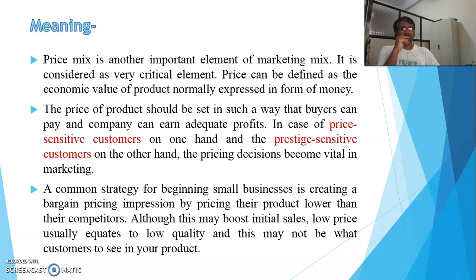They never think about the price they have to pay, so they are called prestige sensitive customers. So a decision has to be made in between, because both customers are very important, so that the sale will be maximum for that product.